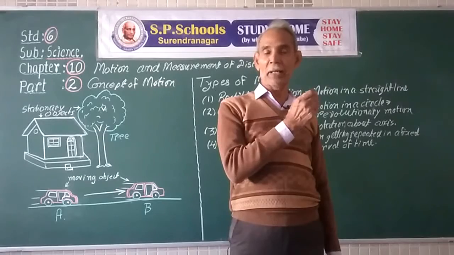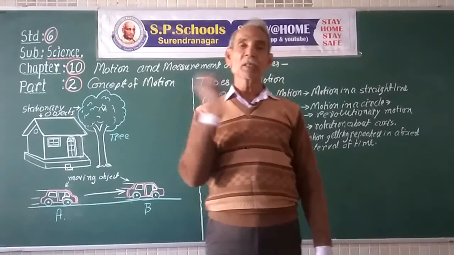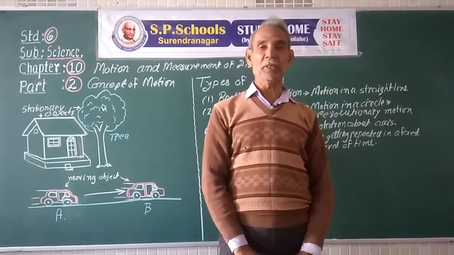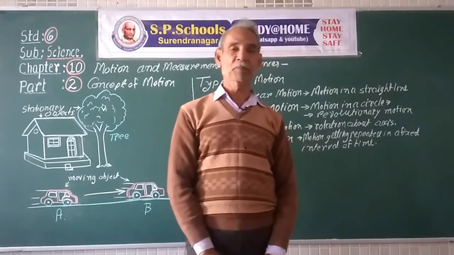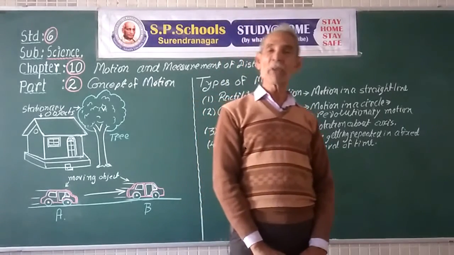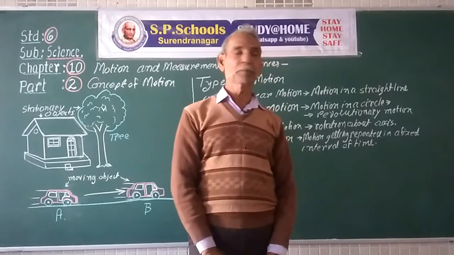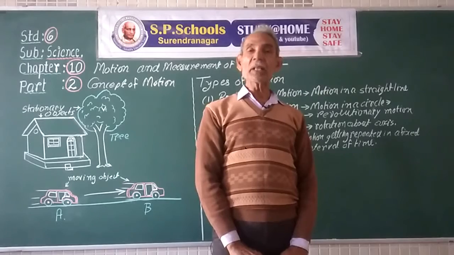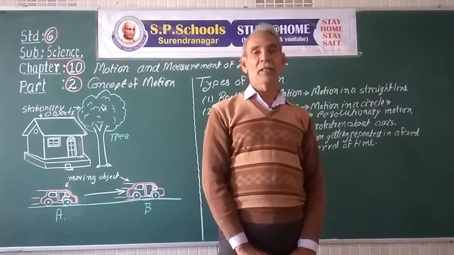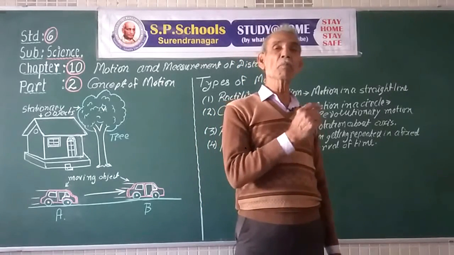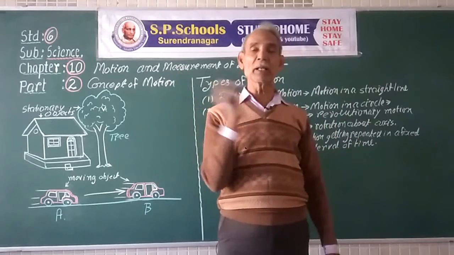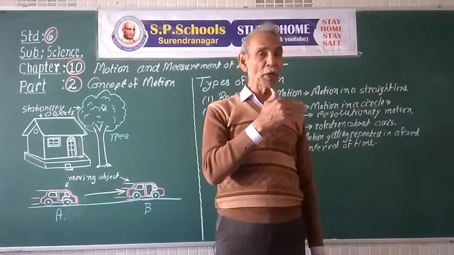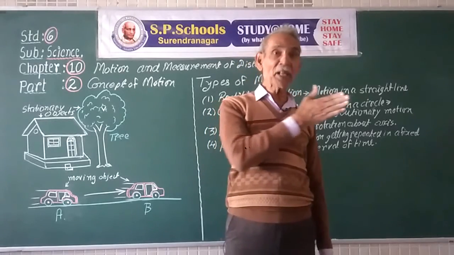The blade of a fan moves in a circular path. If the path of the body is a circle and the body moves along that circle, the direction of the motion of the body changes at every instant.